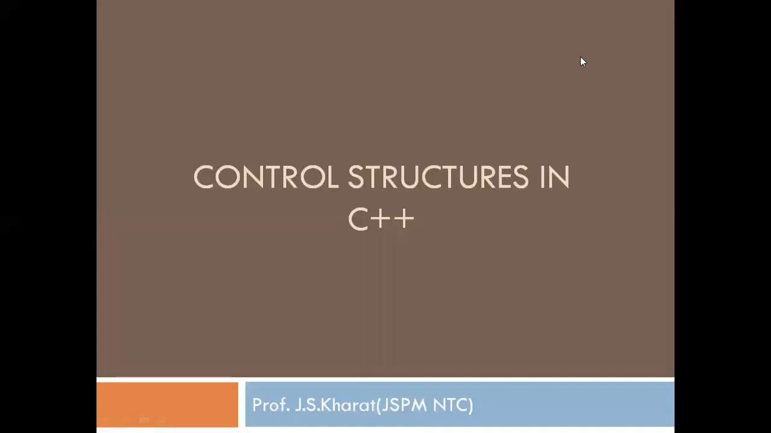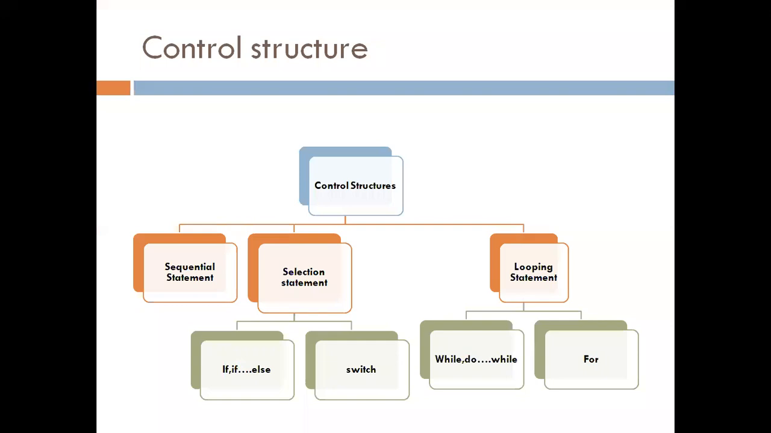In today's video, we will see control structures in C++. Control structure is used to control the flow of program. A program is usually not limited to a linear sequence of instructions. During its process, it may bifurcate code, or it may repeat some code, or take decision for some purpose.